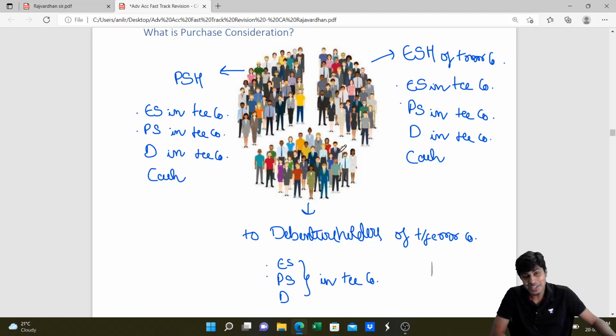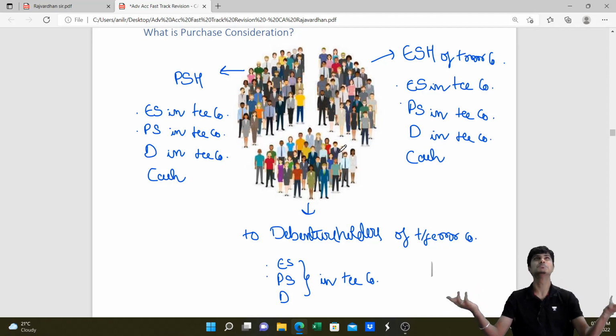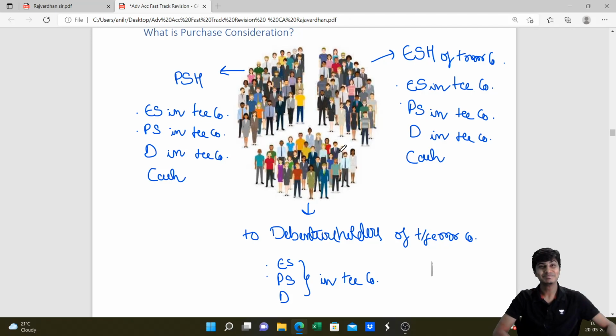Now, who among these three is right? Does it matter to whom we give? Or does it not matter to whom we give, and all that matters is what we give? Or is it that it doesn't matter to whom or what we give, everything we give is PC? Is it so? What's the answer? I hope you marked your answer.